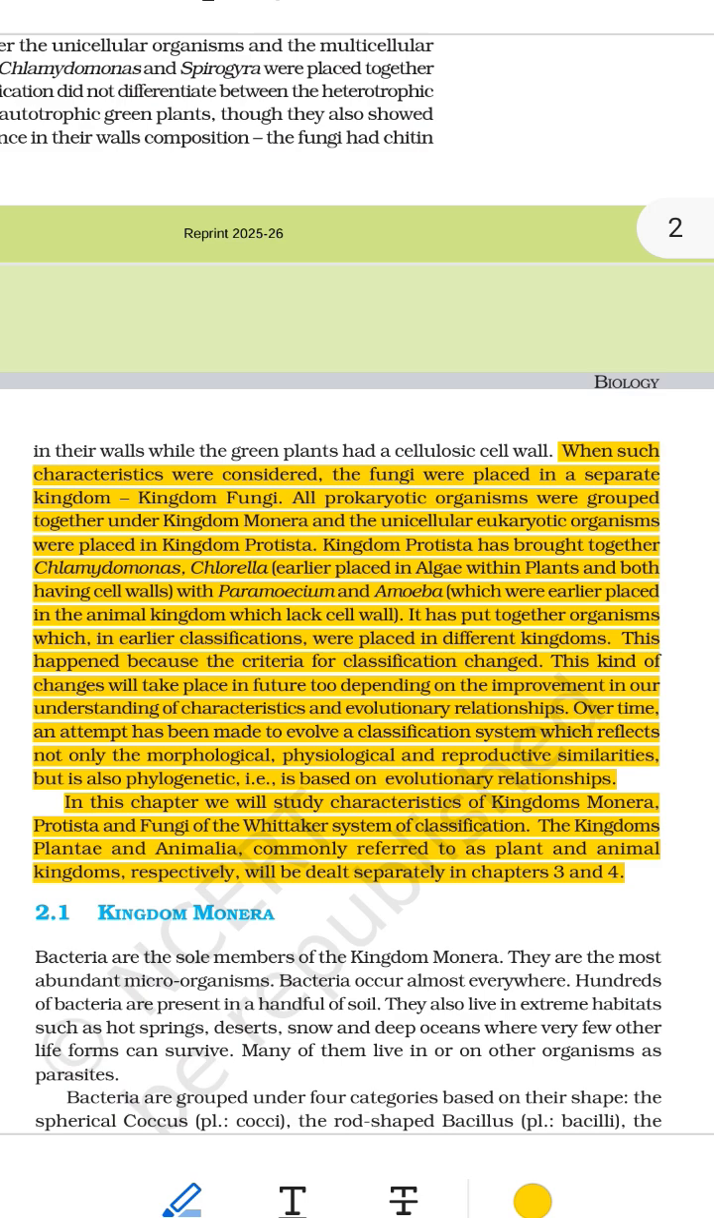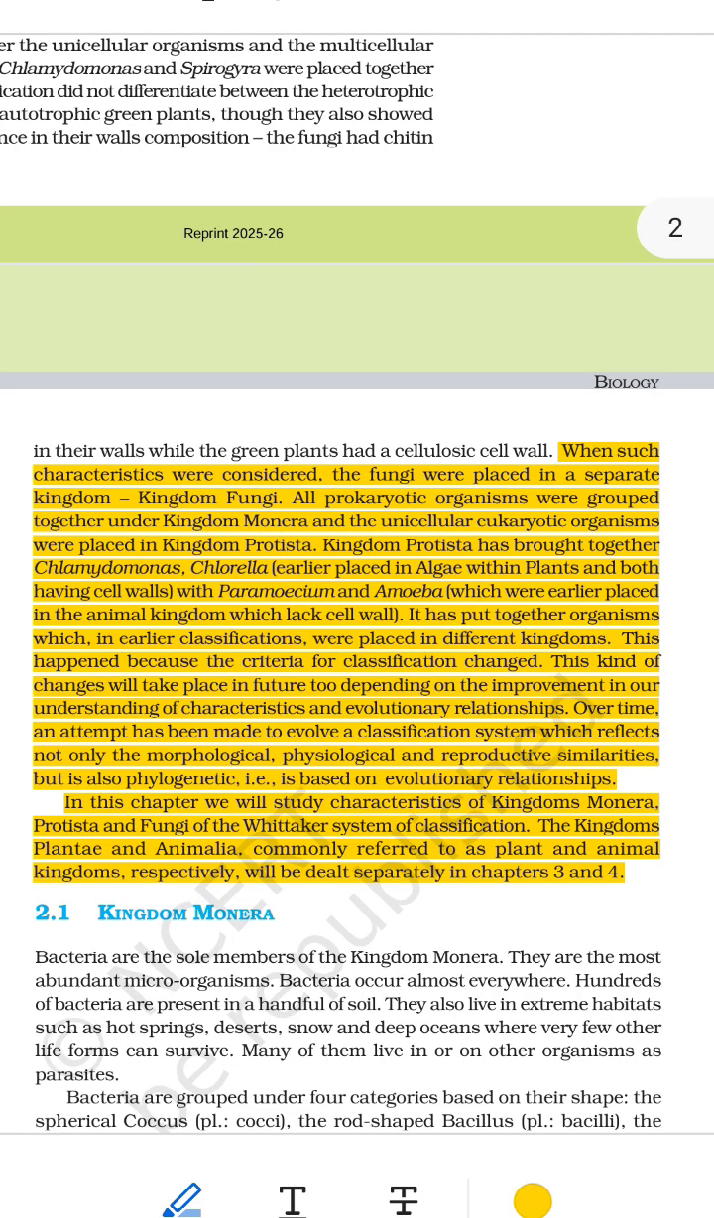Original text: All prokaryotic organisms were grouped together under Kingdom Monera. Super simple explanation. What does prokaryotic mean? These are very, very tiny living things. Their cells are very simple. They do not have a nucleus inside the cell.